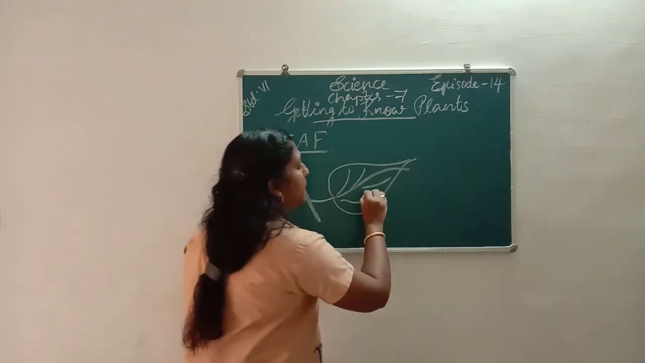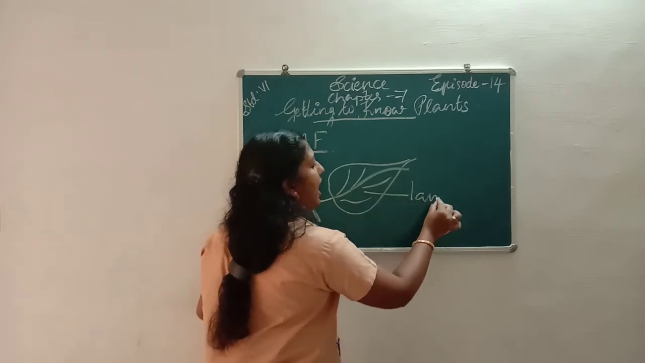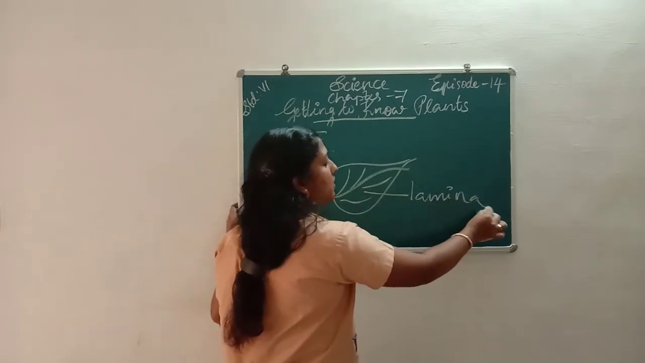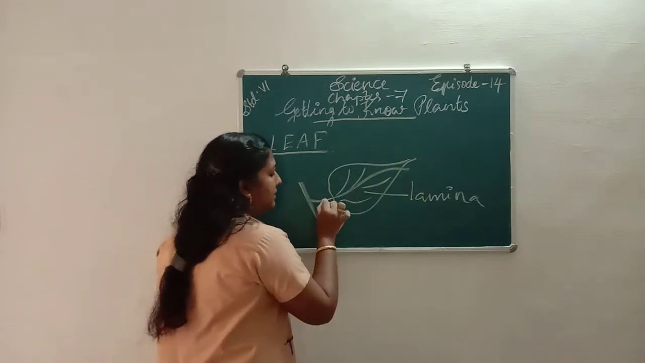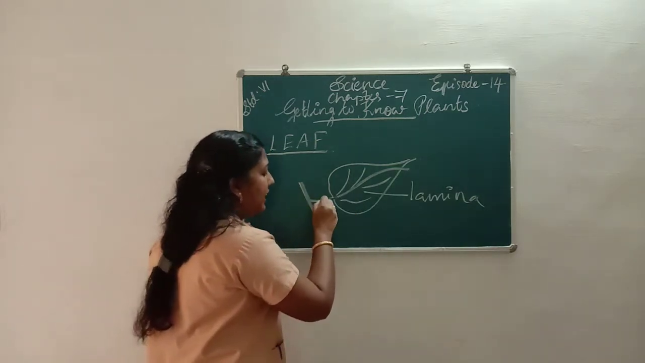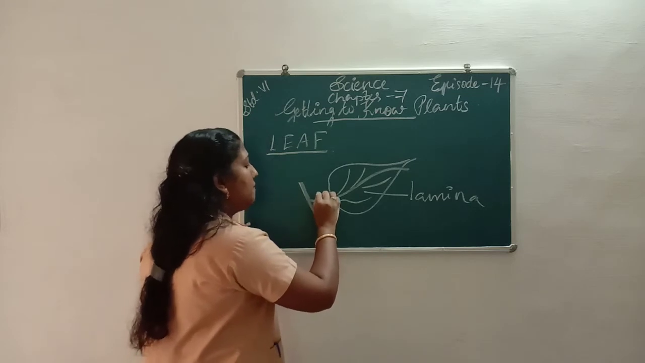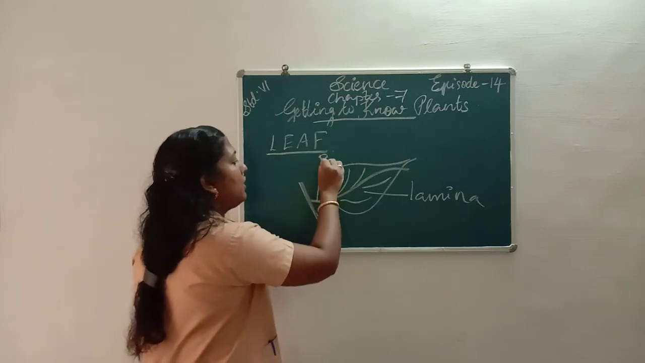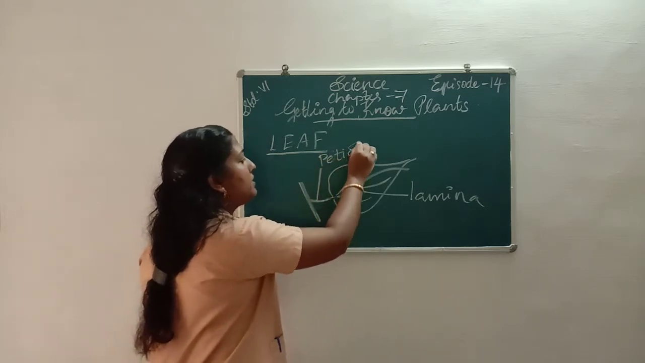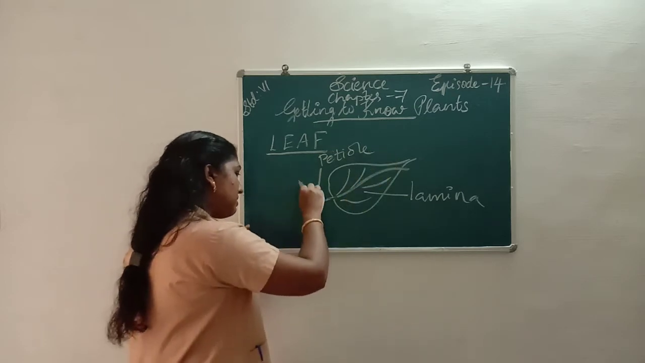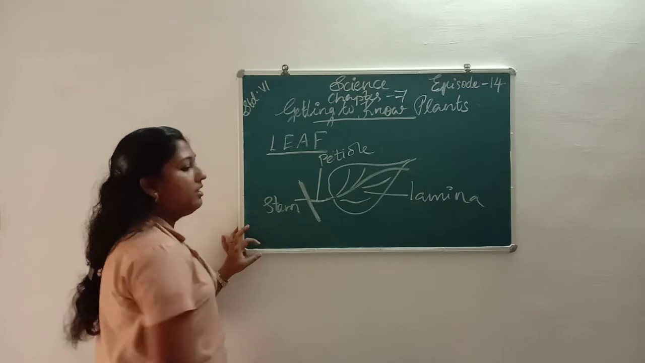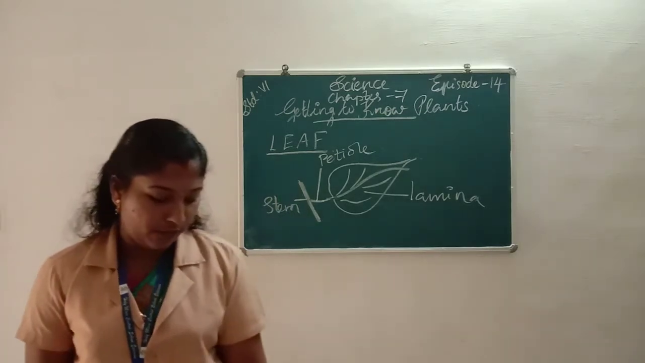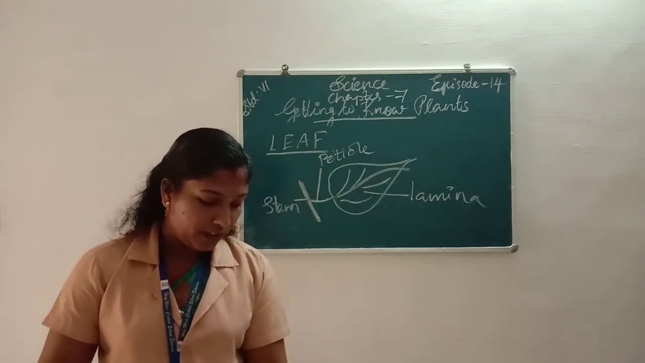Then the flat portion is called lamina. Then the stem that connects the leaf to the stem is called petiole. Petiole. Then this is called a stem. These are the different parts of a leaf.